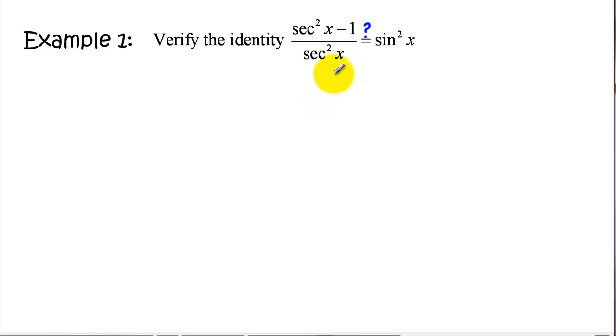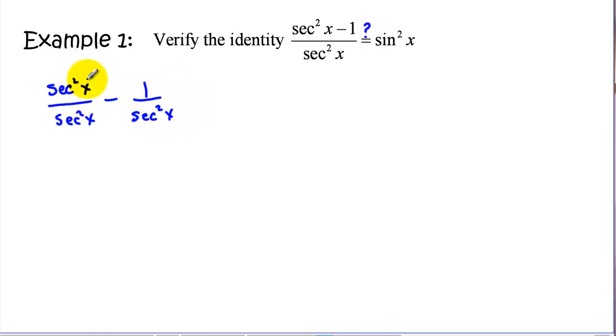Now, I'm going to work this problem two different ways to show that there's not always a particular or singular way of working these. One skill we can use is when we have a fraction where we have a single term on the denominator and things being added and subtracted in the numerator is to divide out. So we can divide out here, so we're going to take secant squared and divide it by secant squared, and we also have to divide the 1 by the secant squared.